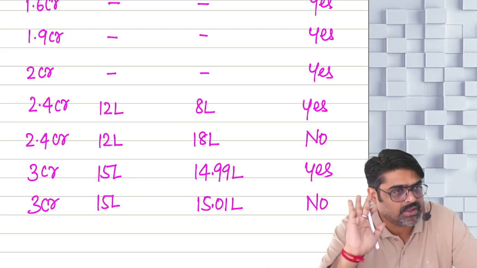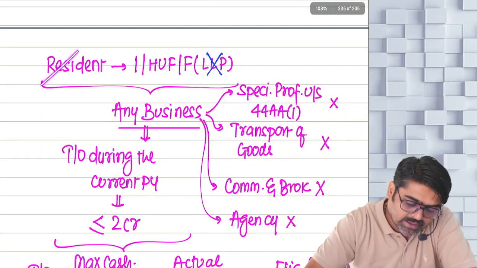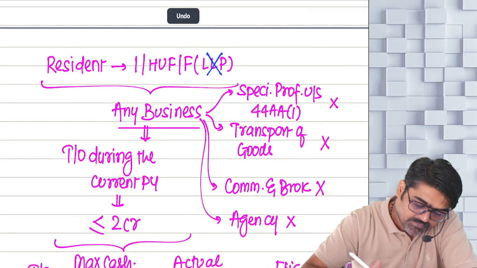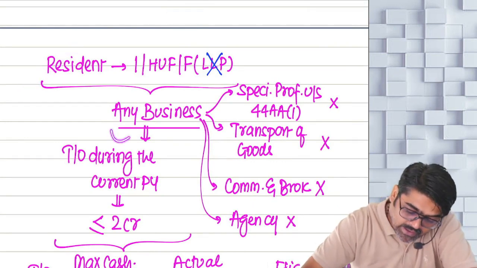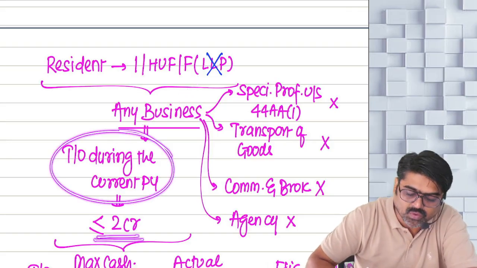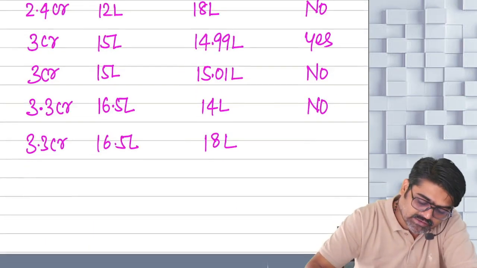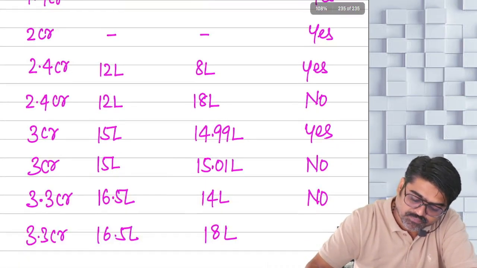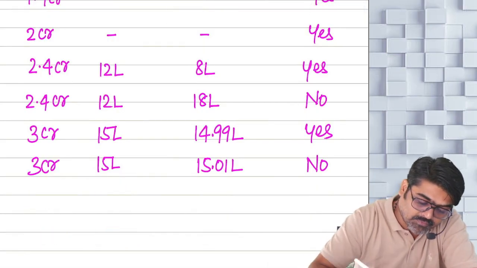can follow 44AD. Now see, if eligible assessee is there, doing eligible business, turnover of that business is up to 2 crores, or in some cases it is 3 crores, then that assessee is eligible for what? That assessee is eligible for 44AD.